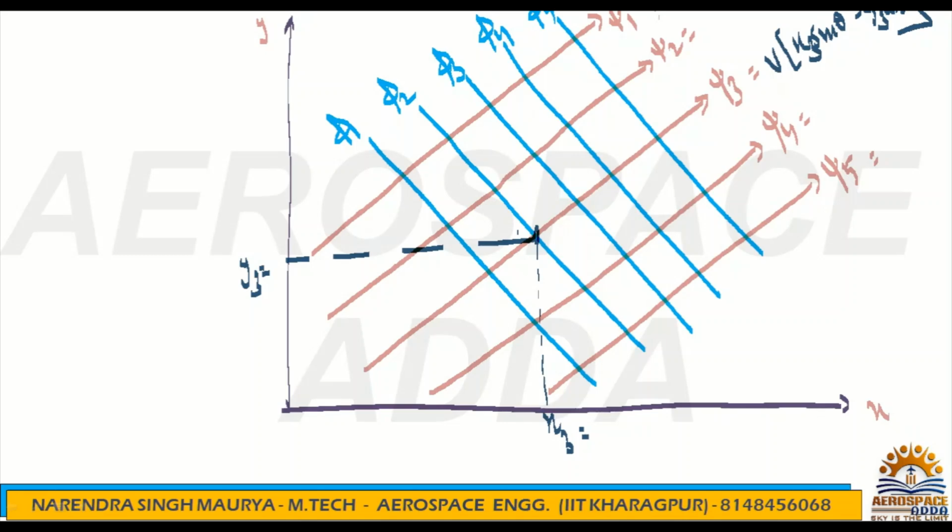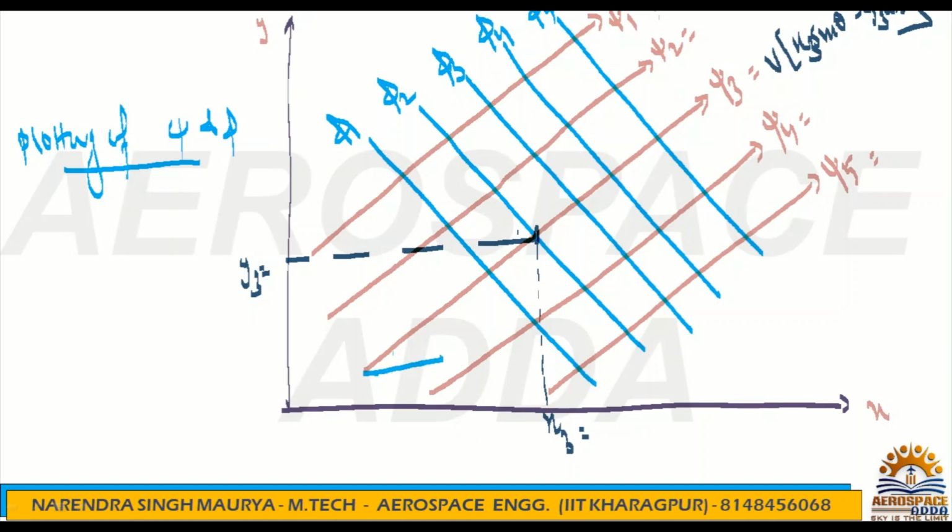So this is the plotting of psi and phi for uniform flow inclined to the horizontal axis. Anywhere you can show the direction.